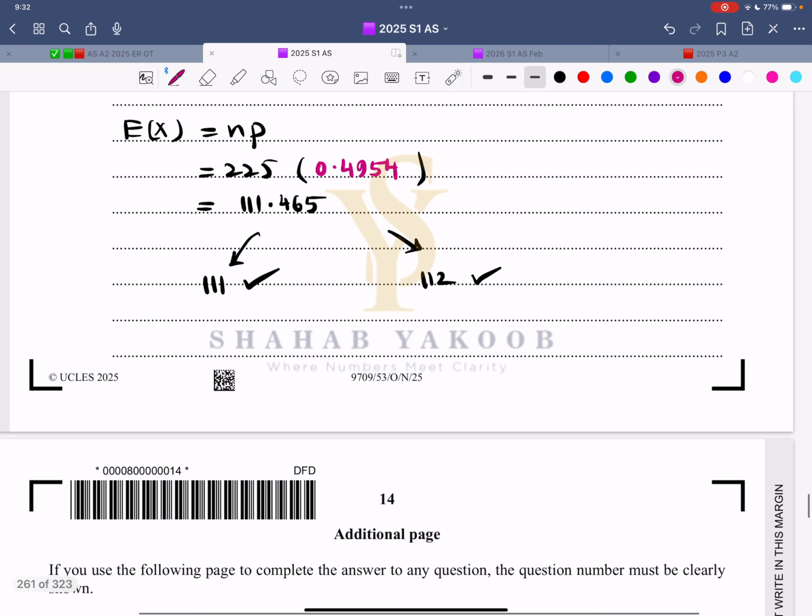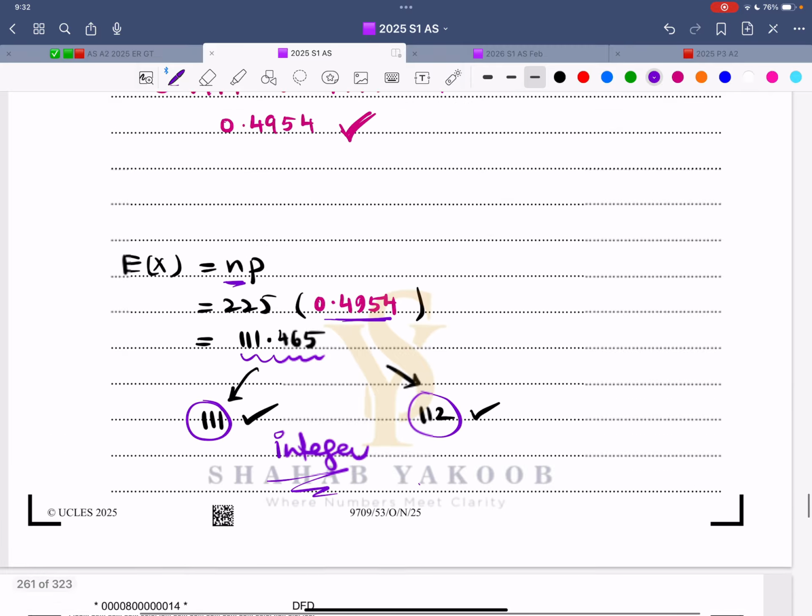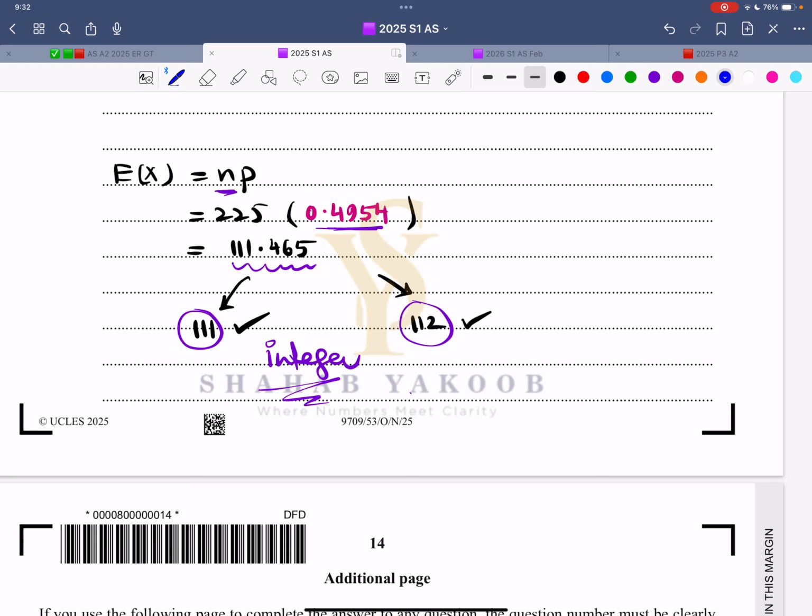They are asking for expectation. So what needs to be done? That 225 multiplied by this, you get this thing. Round it up, round it down, both are acceptable. But remember, this has to be an integer. So that is how I think it's all done. That is how this paper is done and dusted.